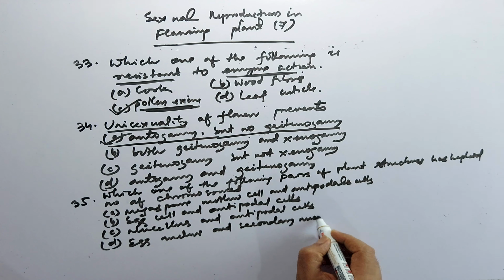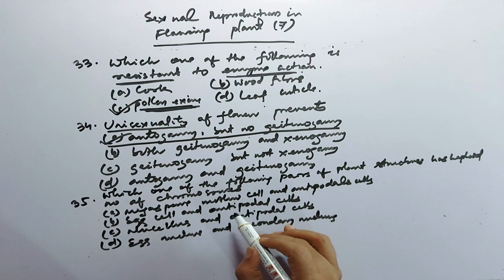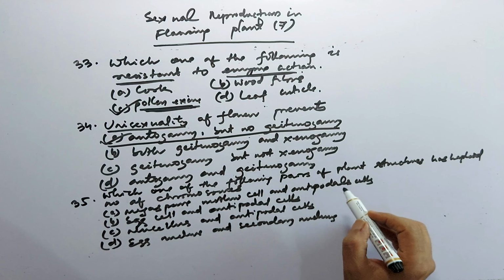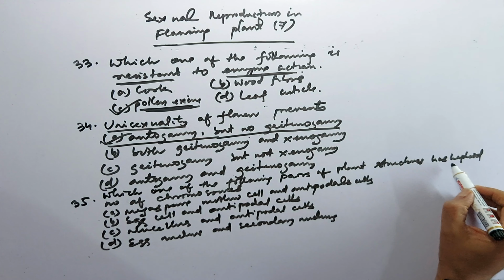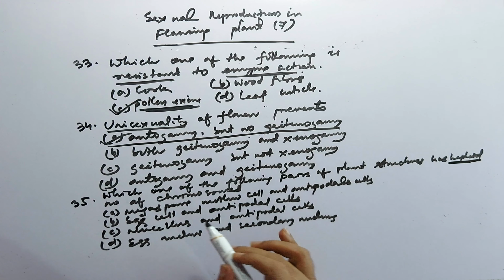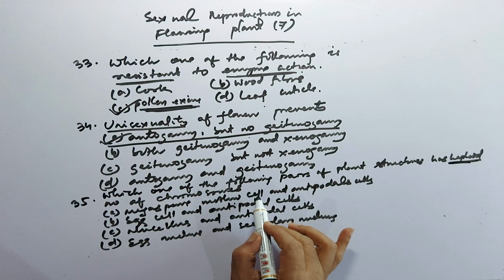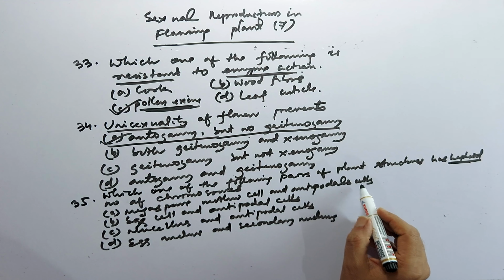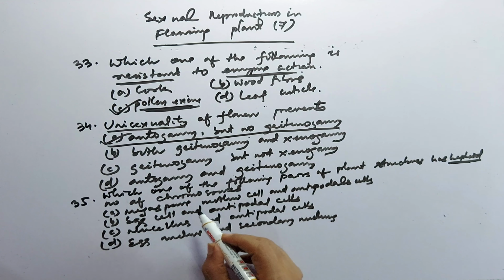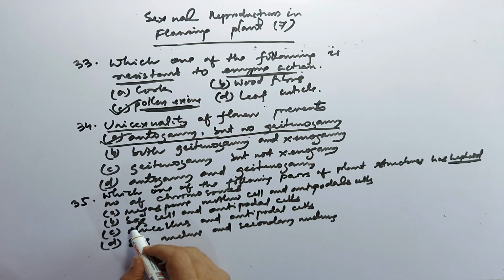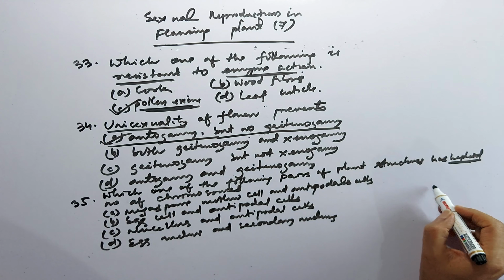Here we have to find out which pair of plant structures has the haploid number. In the first option, the megaspore mother cell is diploid, but antipodals are haploid, so this is rejected. In the second option, the egg cell is haploid and antipodals are also haploid.